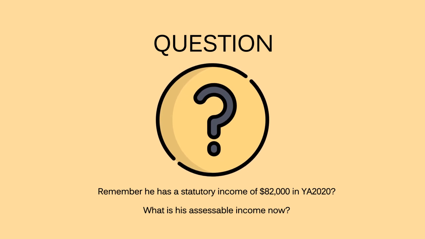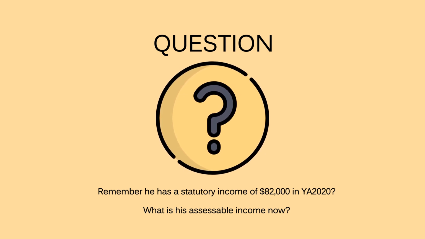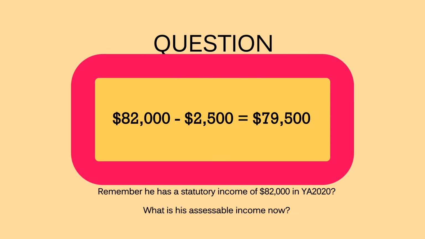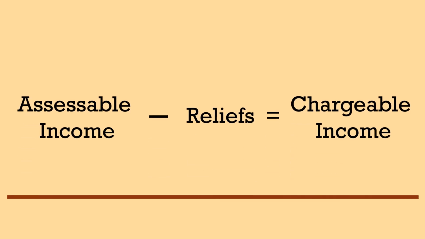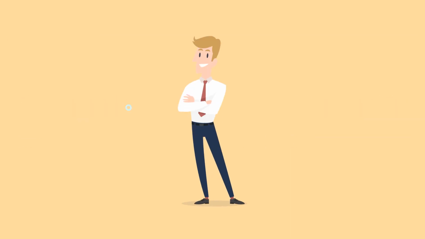What is his assessable income now? That's right, it is $82,000 less $2,500, which is $79,500. Finally, to determine your chargeable income, it is simply your assessable income less all other reliefs. For instance, Eden works for ABC Private Limited and will be eligible for $1,000 relief, coined Earned Income Relief.